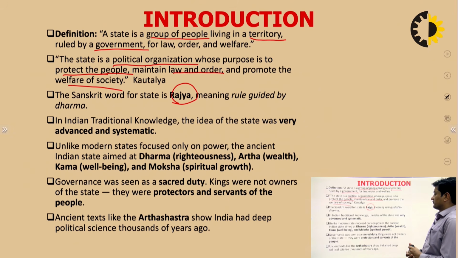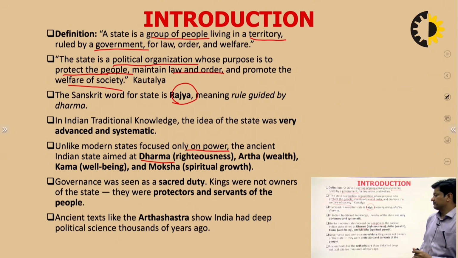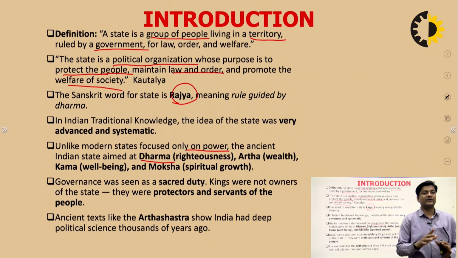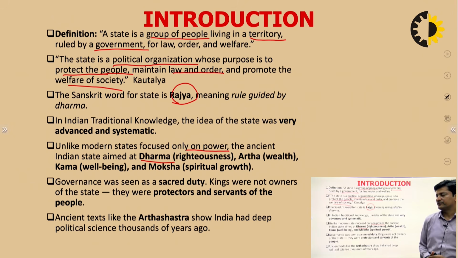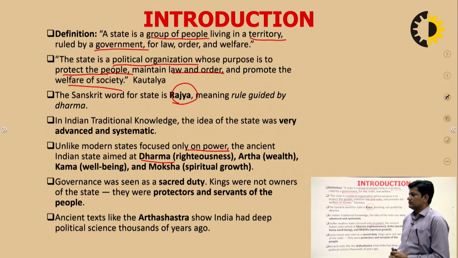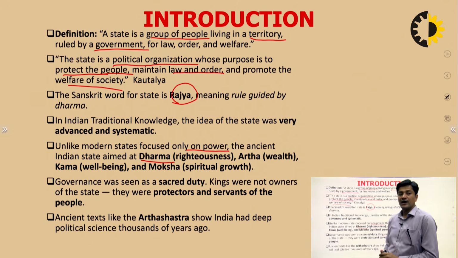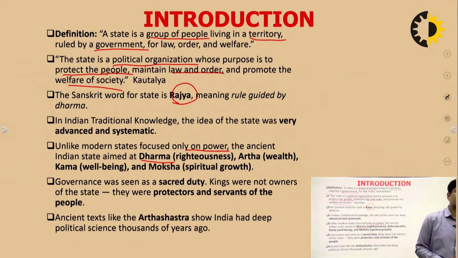So unlike modern states, which focus on power, the ancient Indian states aimed at dharma, the righteousness, artha, kama and moksha. And dharma, artha, kama, moksha all together are known as purushartha. That we will know in coming video lectures. So today the meaning and use of a state is more or less focused on power. Our ancient Indian states were guided by the principles of purushartha, that is dharma, artha, kama and moksha.